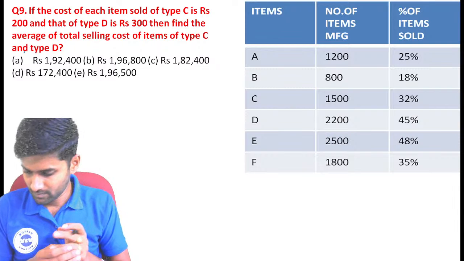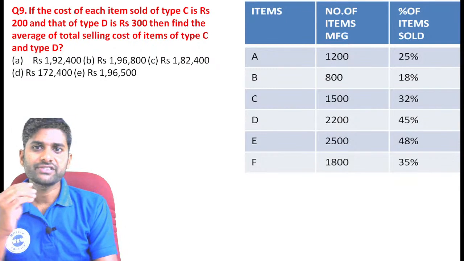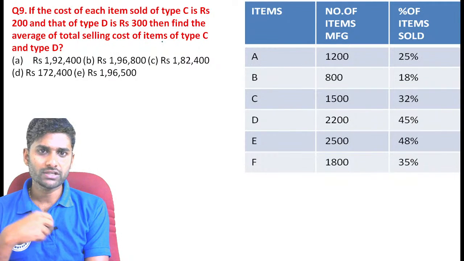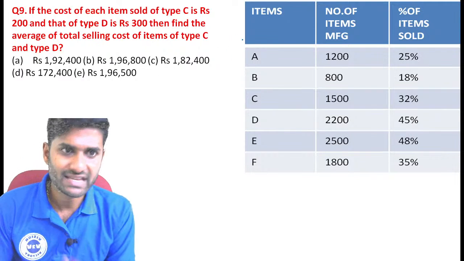Next one. The cost of each item sold by type C is 200 rupees and type D is 300 rupees. Find the average total selling price of type C and type D. Okay, we just calculate again.